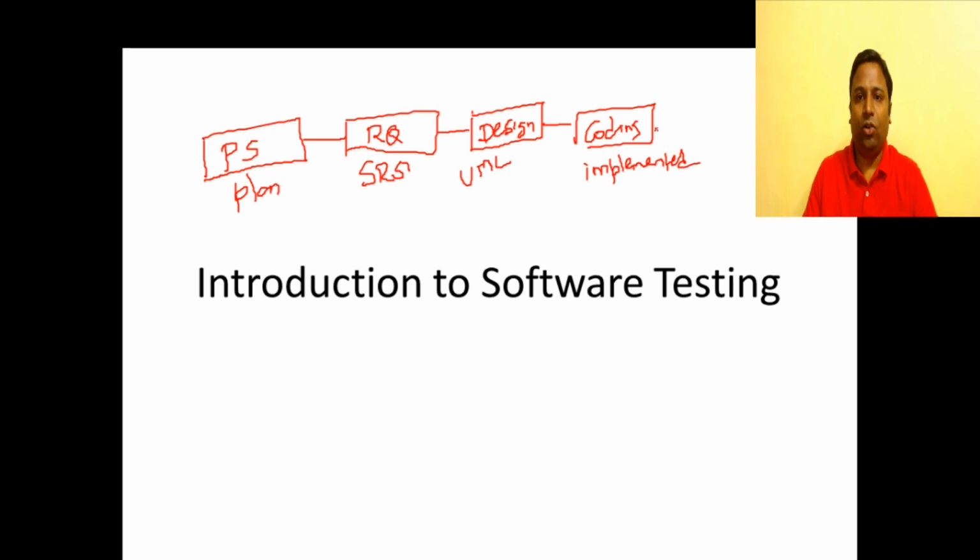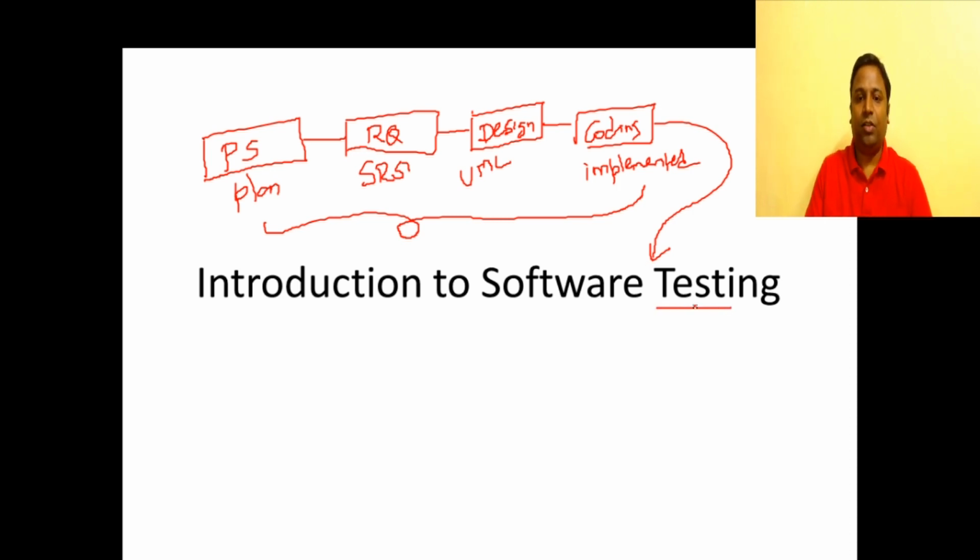So now we are moving on to the next phase, the software testing phase. And we have to understand what is testing first of all. Testing is the process of uncovering errors that is already present in our system. So what is software testing? It is the process of uncovering errors that is already present in our system. So we have implemented a system. Now we are going to test the system to see what are the errors in our system. Is our system really compliant with the requirement specification given by our clients?